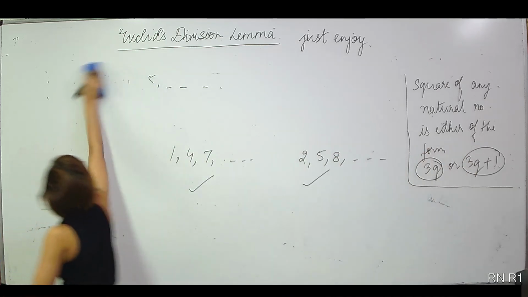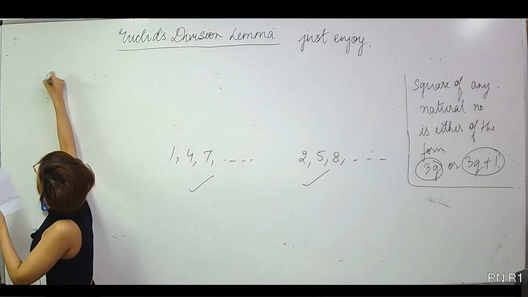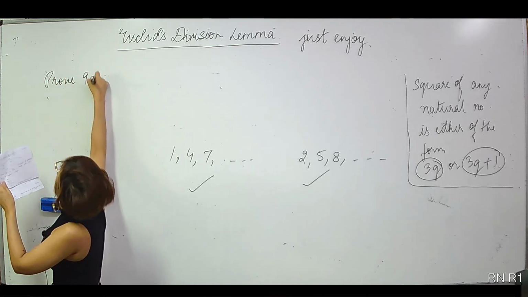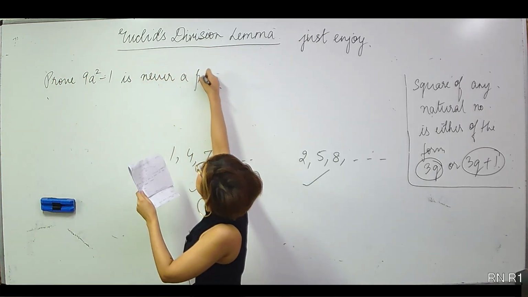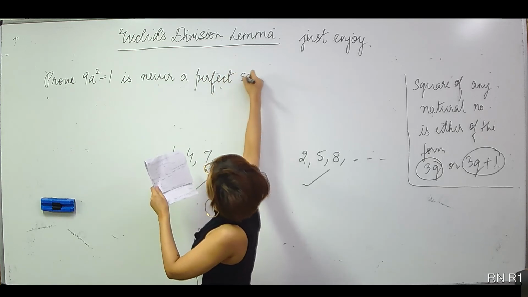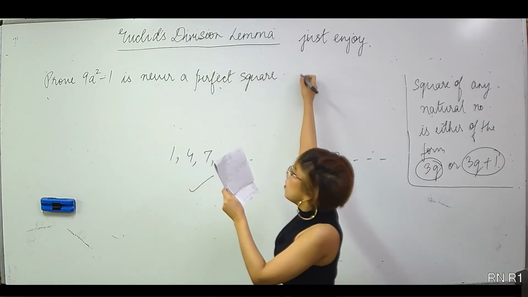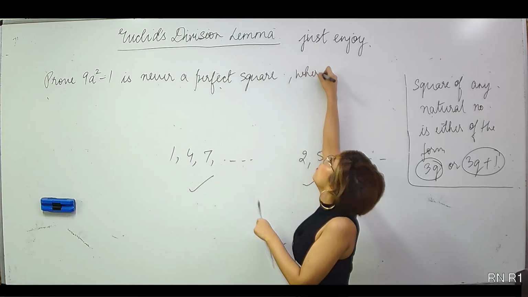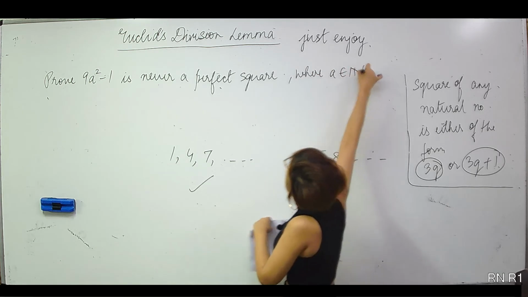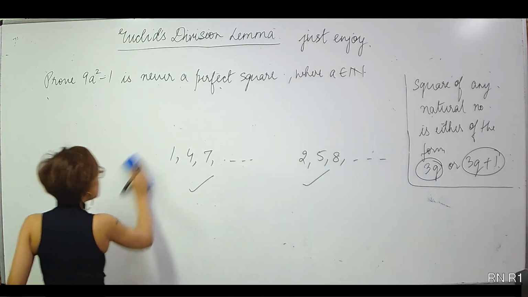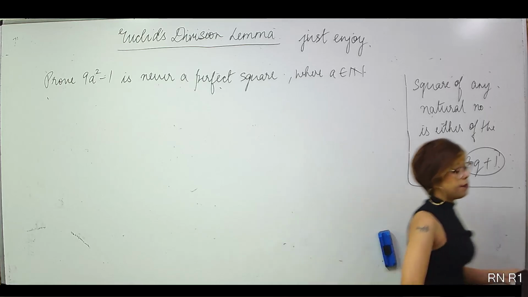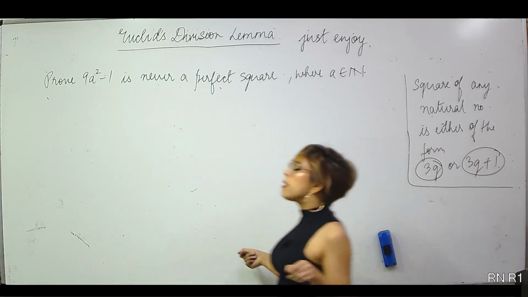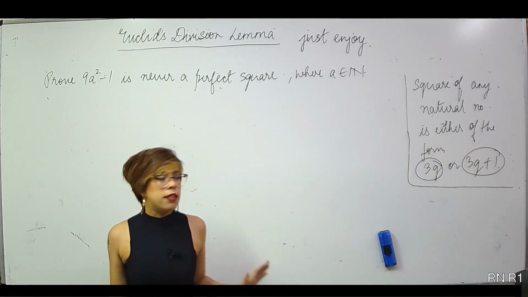Write down. Prove 9a square minus 1 is never a perfect square, where a is obviously a natural number. Prove that this is never a perfect square. Right? Okay, I think sufficient time. You can always pause the video and think about it.